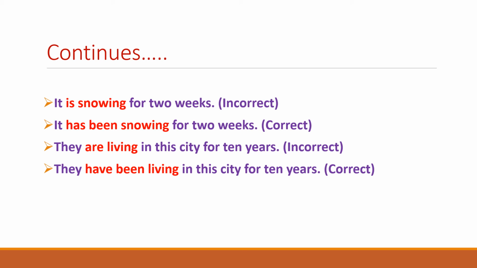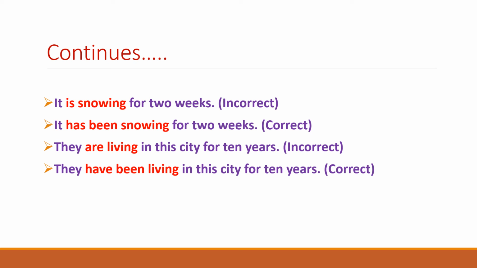So this is correct now because 10 years has been used as the point of the time. That's why "they are living in the city for 10 years" is an incorrect sentence, whereas the correct sentence is "they have been living in this city for 10 years."